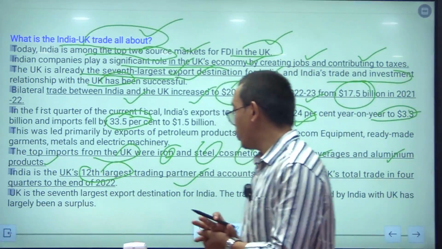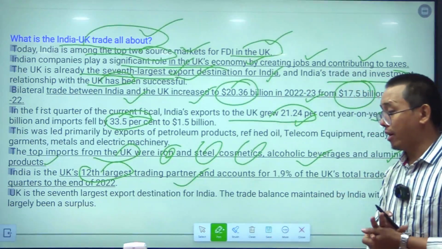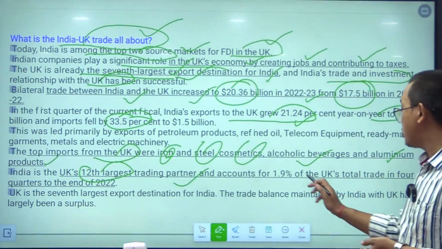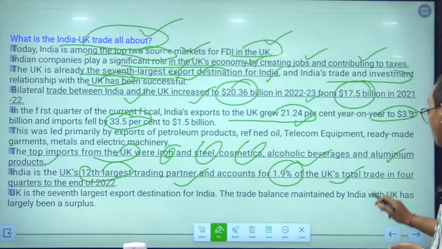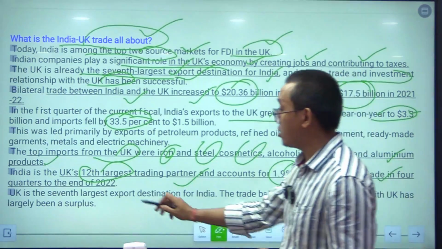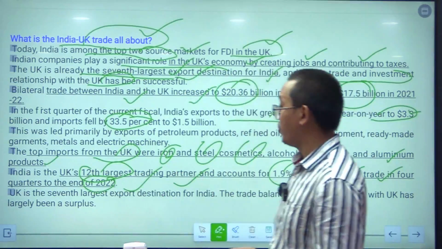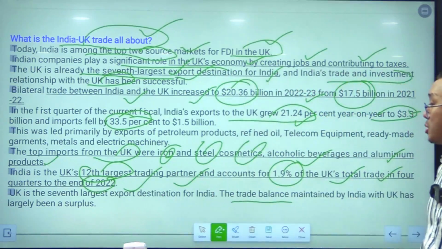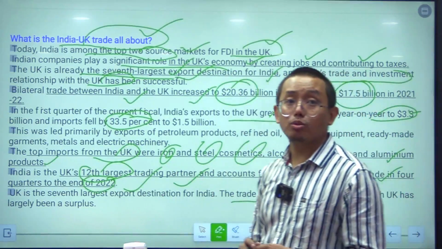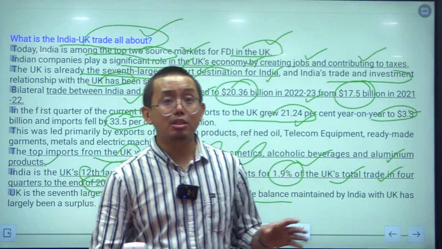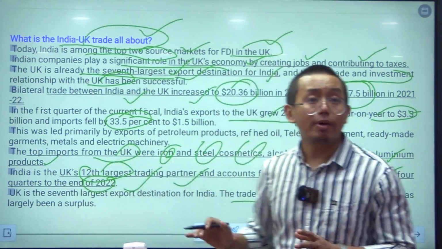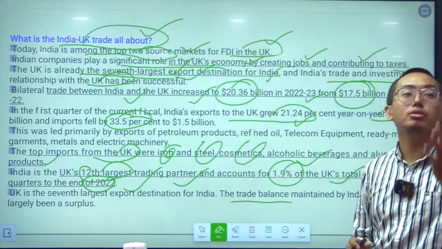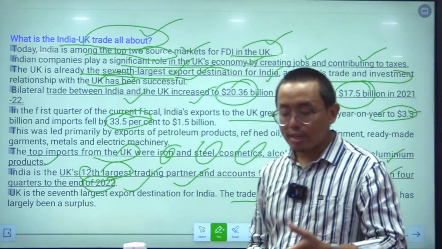India is the UK's 12th trading partner, and accounts for 1.9% of the UK's total trade in 4 quarters to end in 2022, and the UK is the 7th largest export destination of India. So these are all important points that you need to know. Okay, so you might be asked about the status of India's trade with the UK.